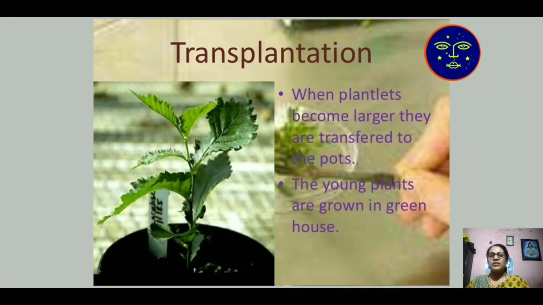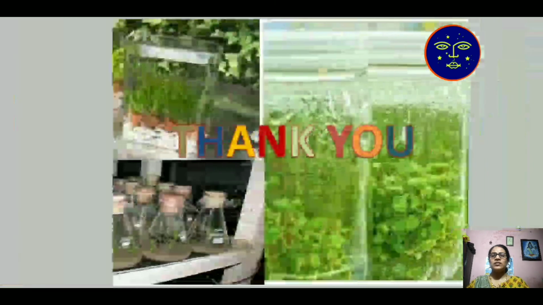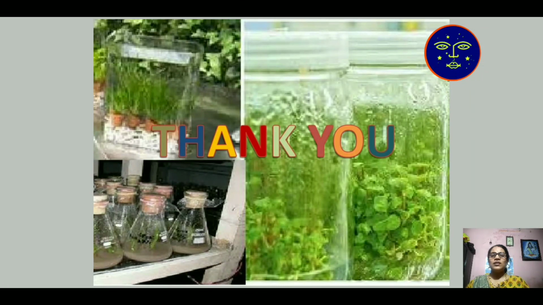Then transplantation. When plantlets become larger, they are transferred to a pot and the young plants are grown in greenhouse conditions. When the plants outgrow the nutrient medium, they are moved to a larger pot, and this is known as transplantation. After all these things about plant tissue culture, I'll end my topic, tissue culture. Thank you.